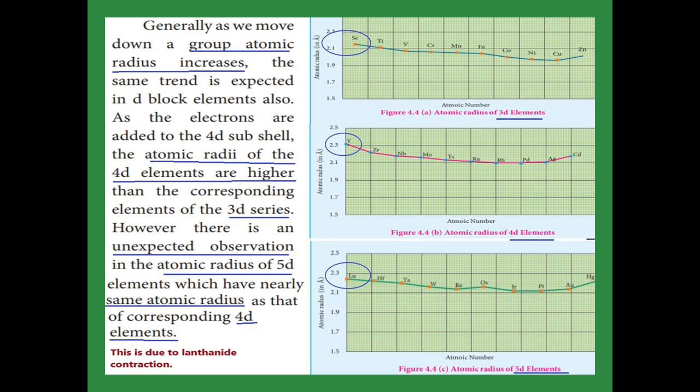So why is that, group wise, what is happening? Group wise, the atomic radius should increase, but there is some variation between 4d and 5d. For 5d, we expect the atomic radius to increase somewhat compared to the 4d elements, but the unexpected observation is that the 5d elements have nearly the same atomic radius as the 4d elements. This is because of lanthanide contraction. The lanthanide contraction we will study later.